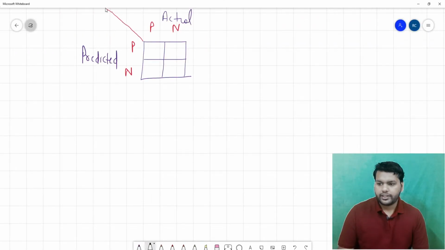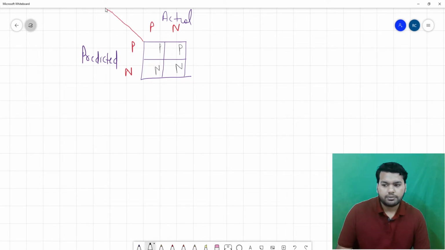Here the rows are actual, positive and negative, and the columns are predicted, positive and negative. Write P in the first row and P in the first column, then N and N. It is a trick to remember the confusion matrix, and believe me, it is very useful when you are giving an answer in an interview. So let's fill it.